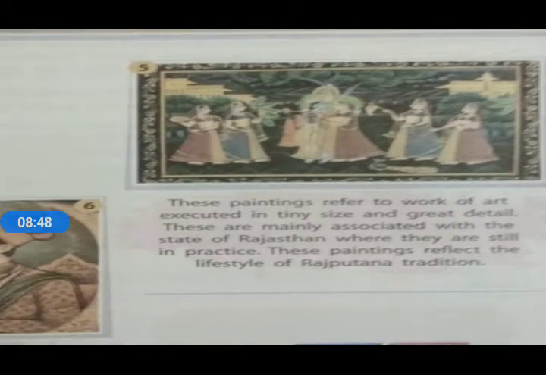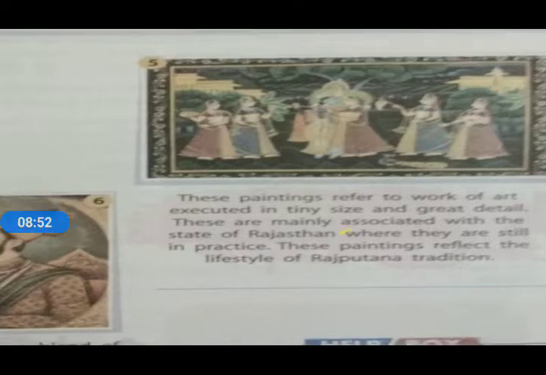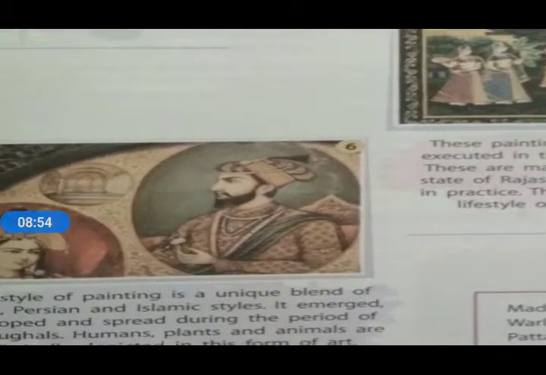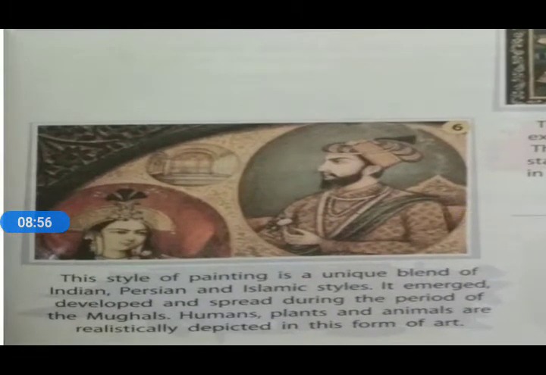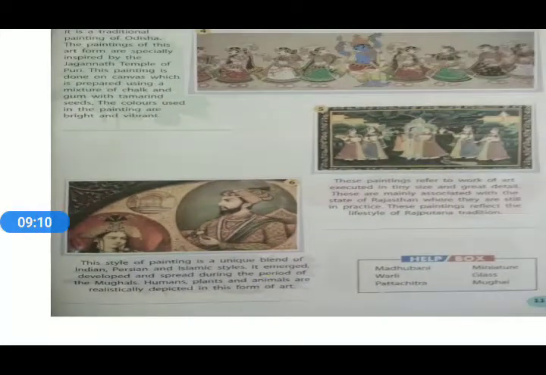It is related to Odisha. Fifth, the one described is known as miniature, and that is related to the state of Rajasthan. And the last painting described as an art form is called the Mughal. So these are the descriptions, and these are the different art forms of our country, the traditional Indian art forms of our country.